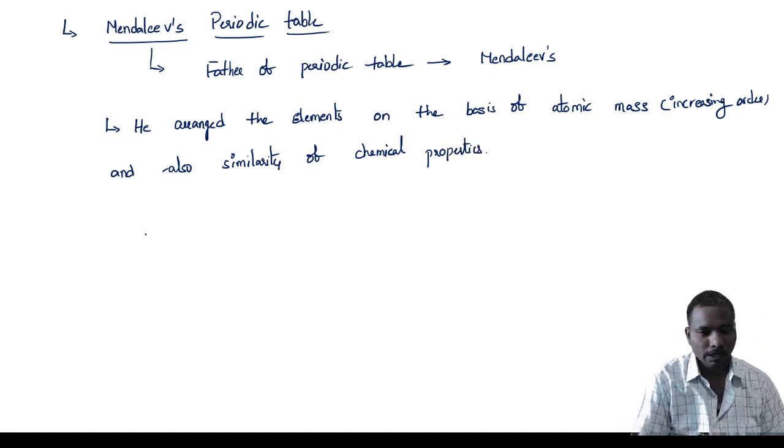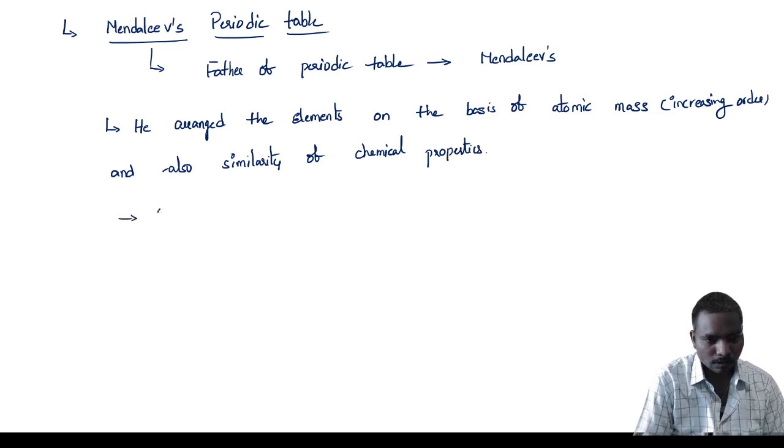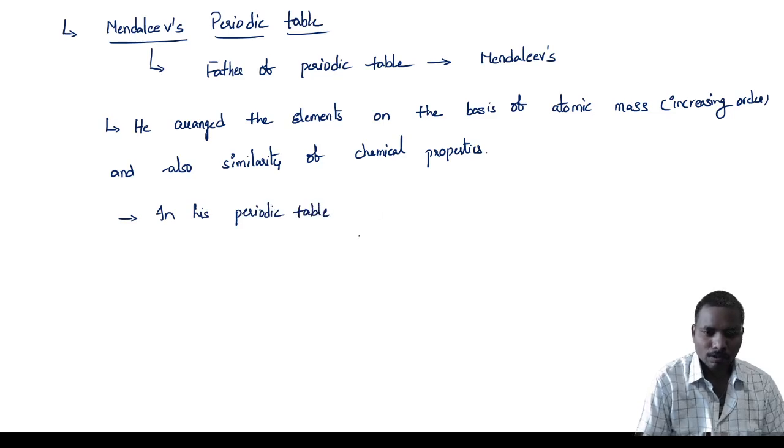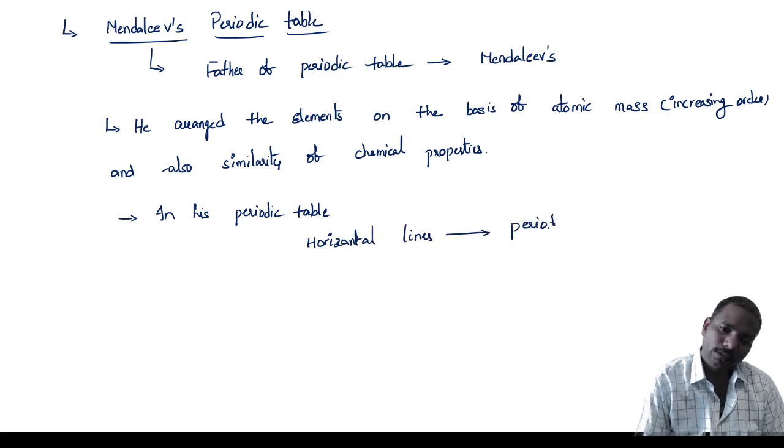In his periodic table, horizontal lines are called periods. The second one, vertical lines are called groups.